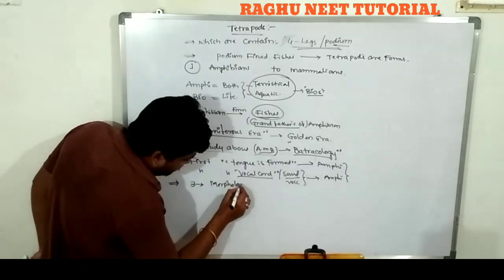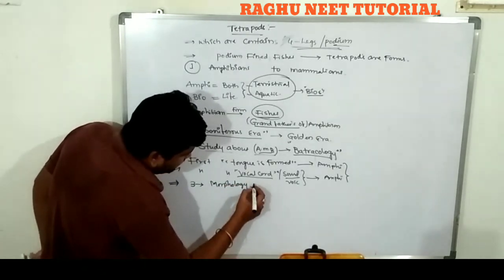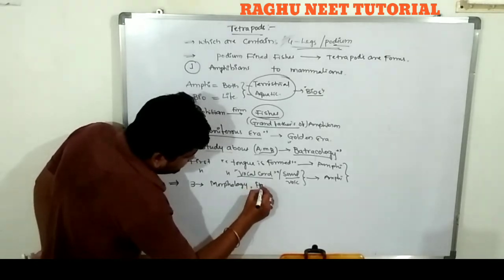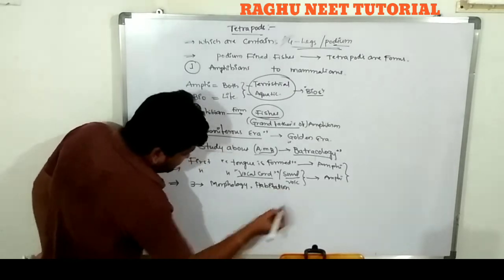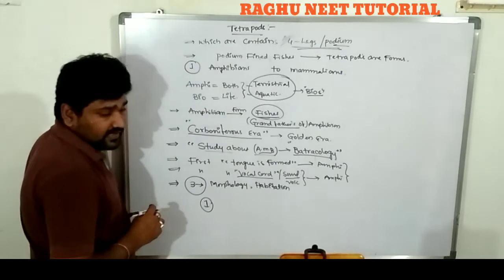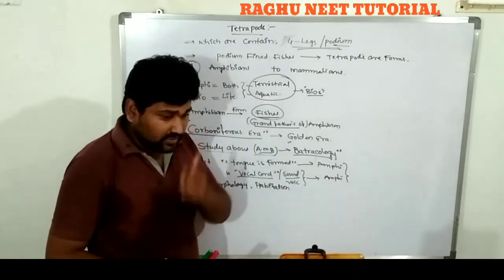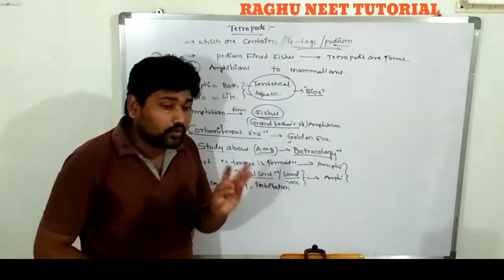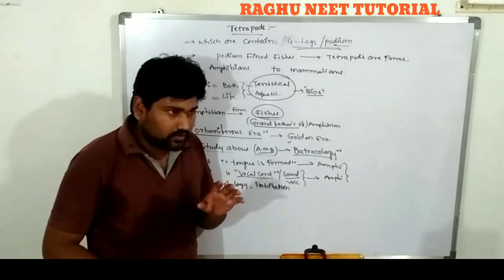Very important, note this down: morphological characters, habit and habitation. The first is Urodela, then Apoda, and the third.